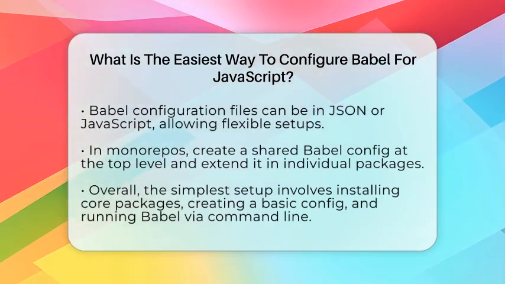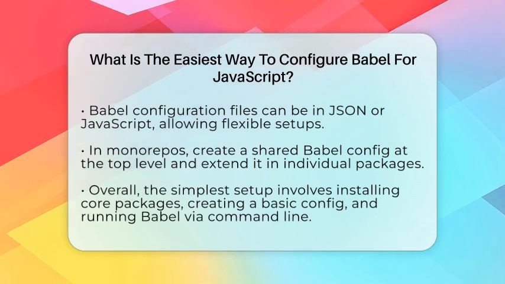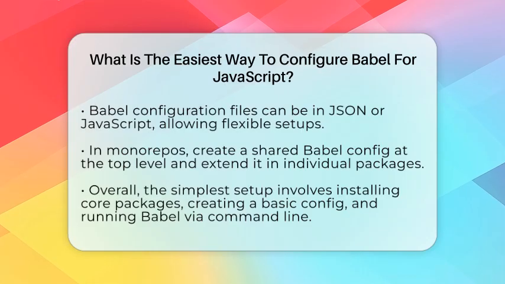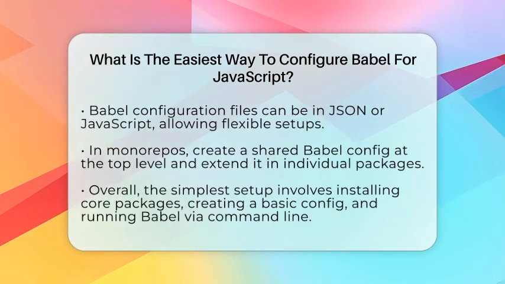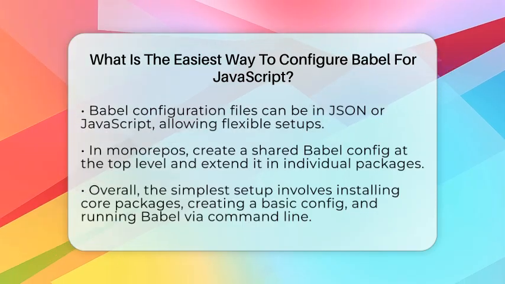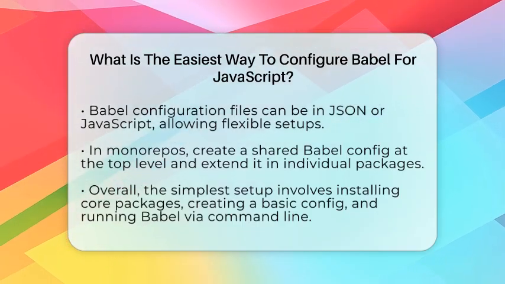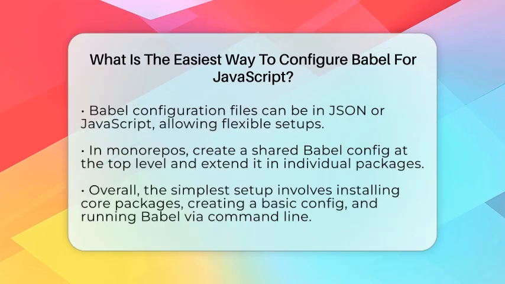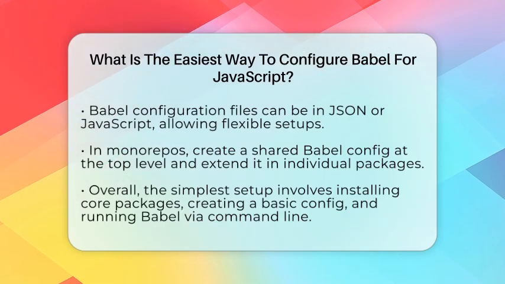In short, the easiest way to configure Babel is to install the core packages, create a simple .babelrc file with the preset, and run Babel through the command line. It's straightforward, quick, and covers most needs for modern JavaScript development. Starting with @babel/preset-env and a basic config file gets you set up fast and ready to write cleaner, compatible code.